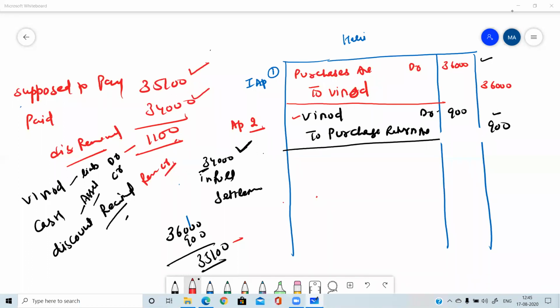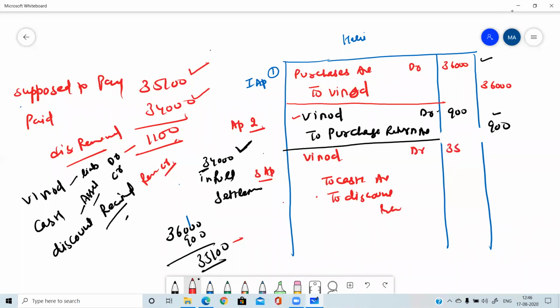Okay, so the entry will be Vinod debit to cash, and the date, whatever the date was mentioned there, you can write here, to cash account, to discount received.